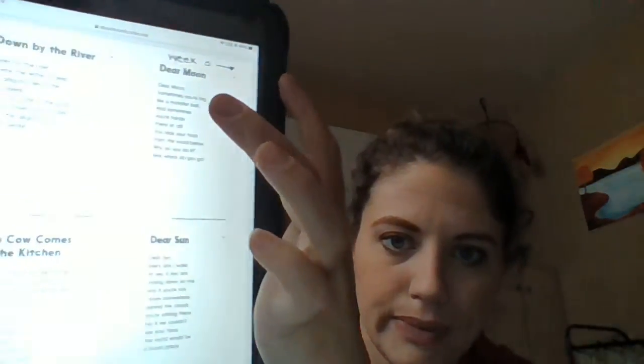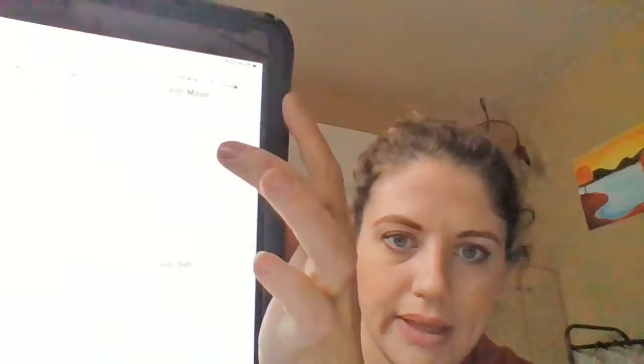So remember, when we see a comma, we take a small little break. When we ask a question, our voice should go up. Exclamation mark means that you are saying it excitedly. Okay? All right, so Dear Moon is right here. It's a short little poem. So make sure you read that short little poem right there and go through that work.